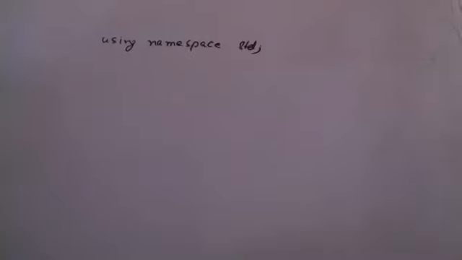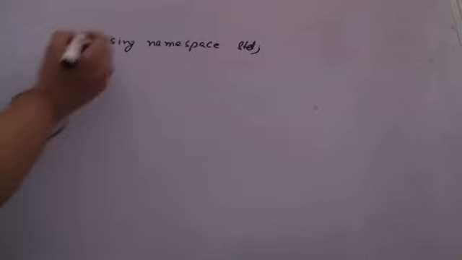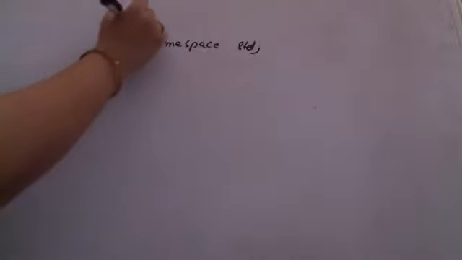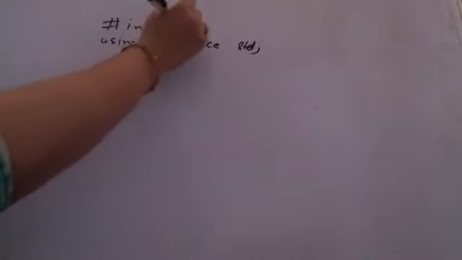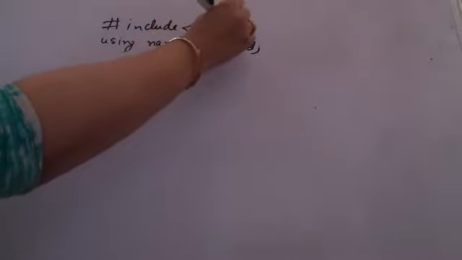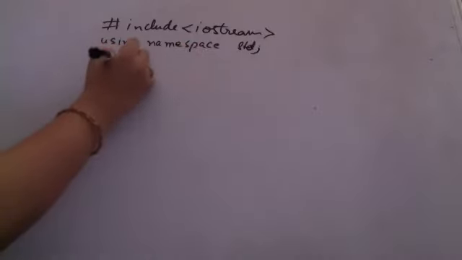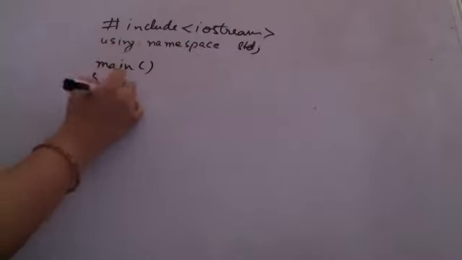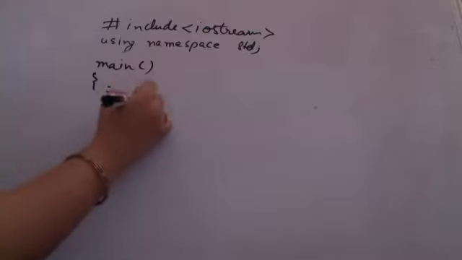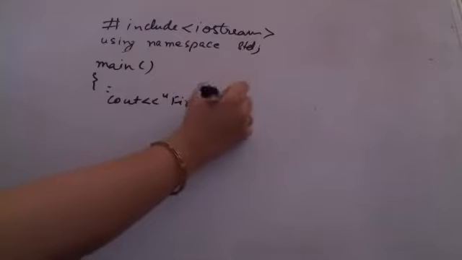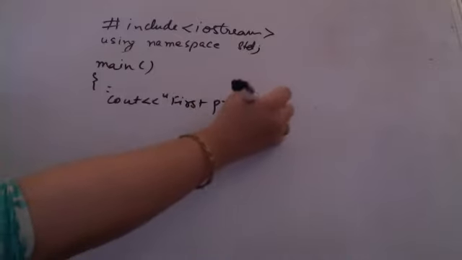If we begin with a very small initial program, we have something called hash include iostream, and then we have something called using namespace std. Then I'm creating a main, and say I'm only printing a first program, just for the purpose of seeing what my first program does.